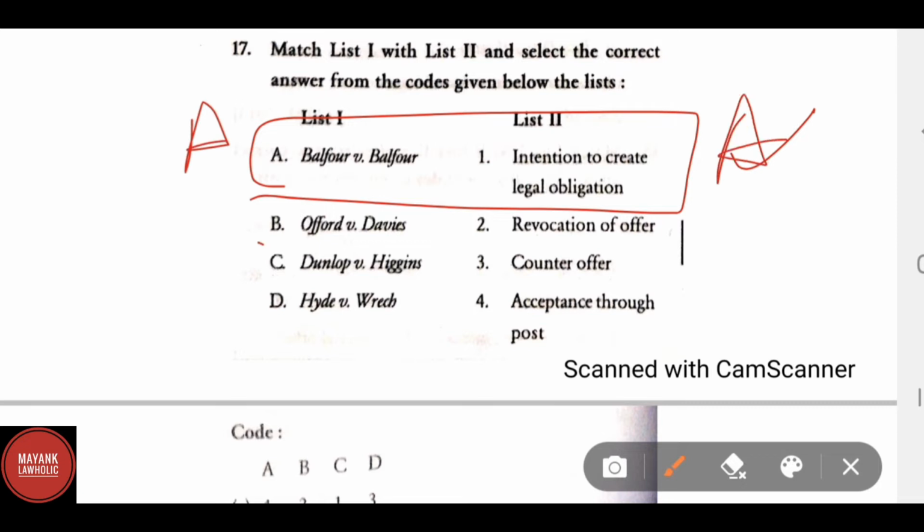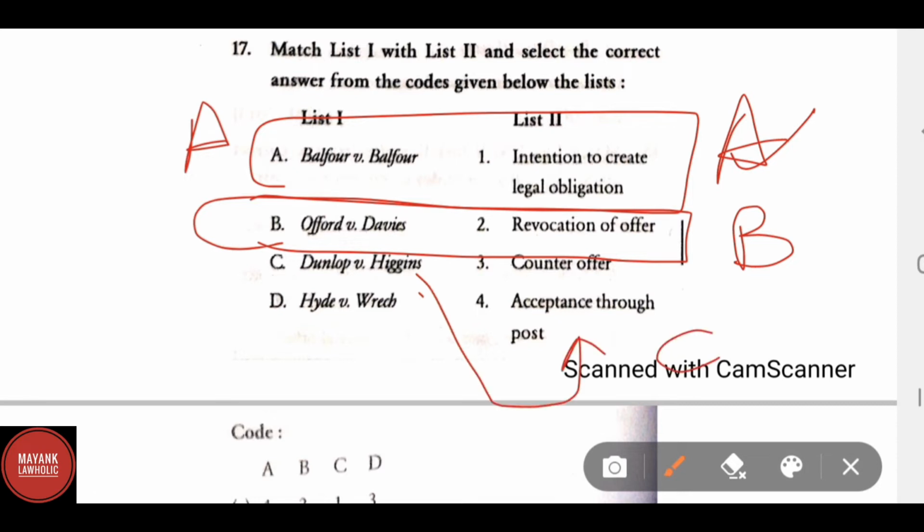And Oxford versus Davis. The correct answer is revocation of offer. In Dunlop versus Higgins, correct answer is acceptance through post. And Hyde versus Rich, correct answer is counter offer.